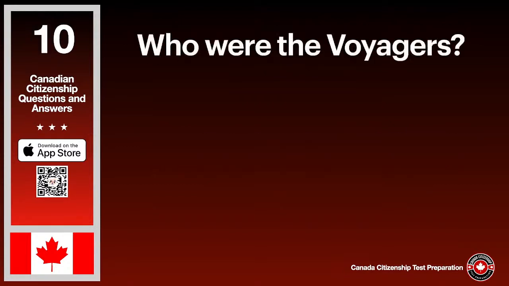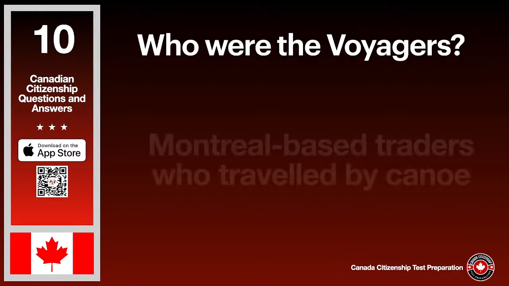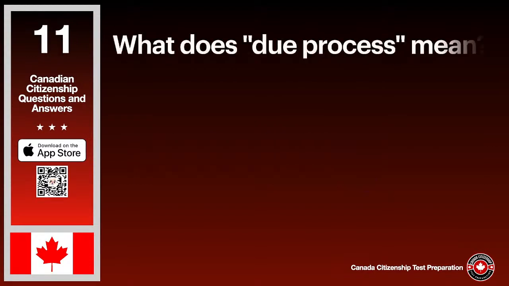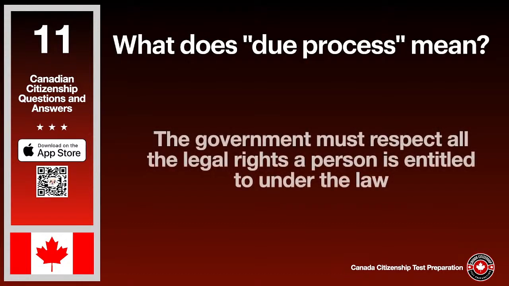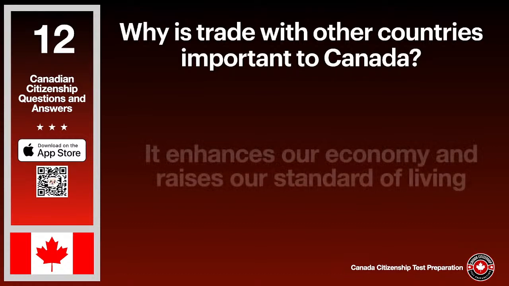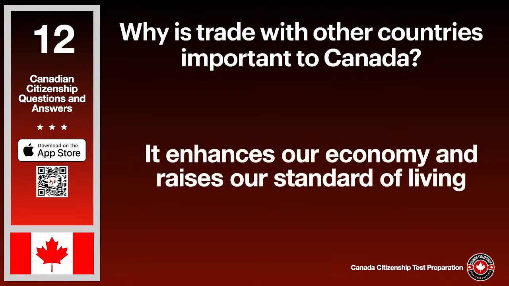Who were the voyageurs? The answer is Montreal-based traders who traveled by canoe. What does due process mean? The answer is the government must respect all the legal rights a person is entitled to under the law. Why is trade with other countries important to Canada? The answer is it enhances our economy and raises our standard of living.